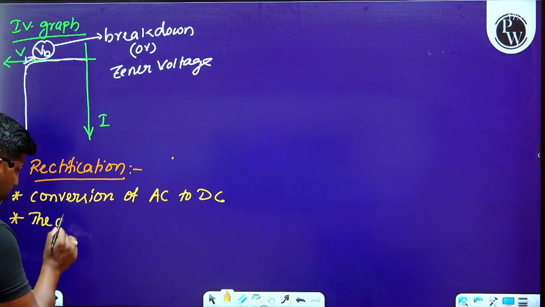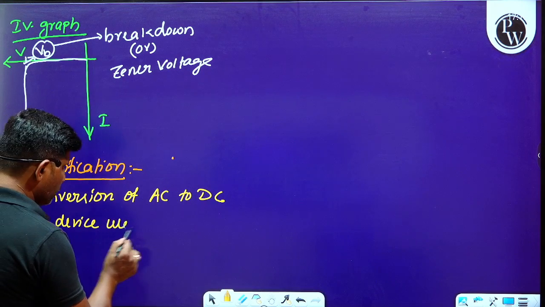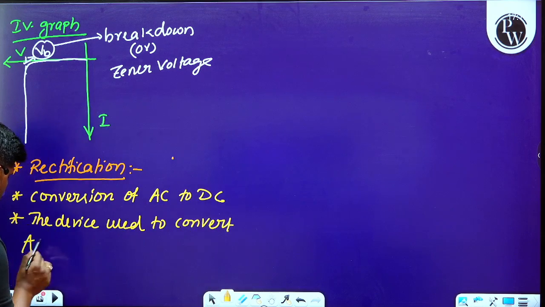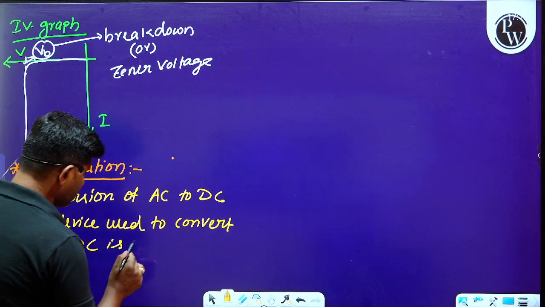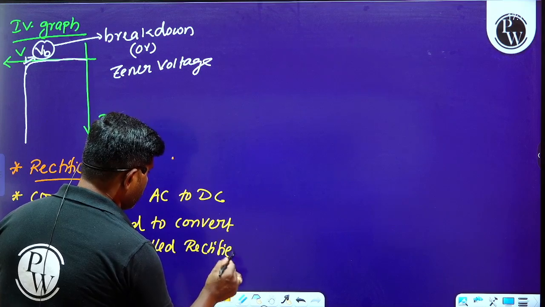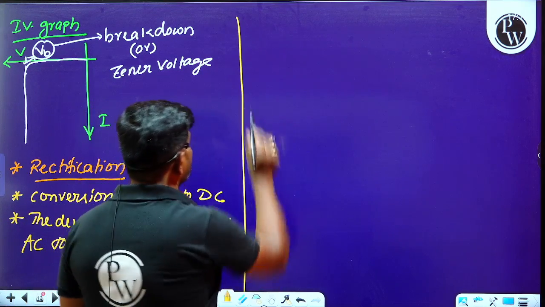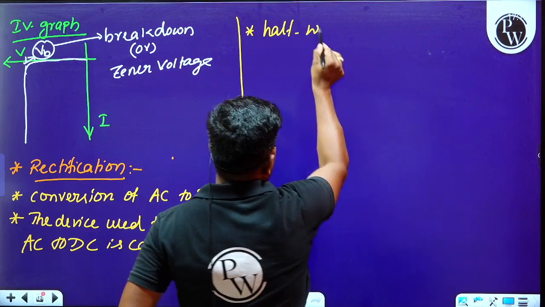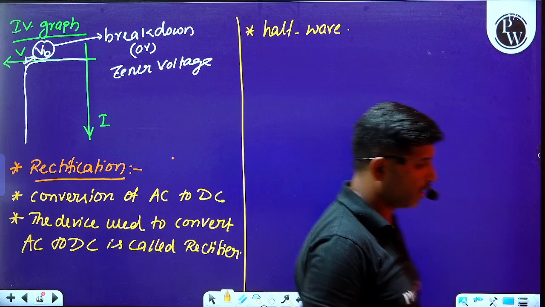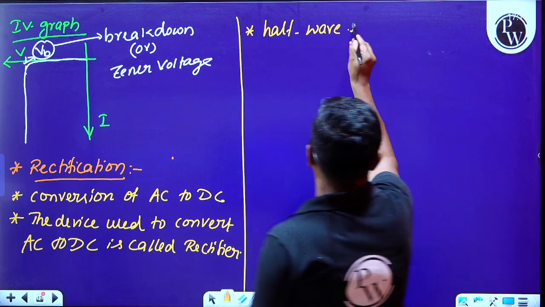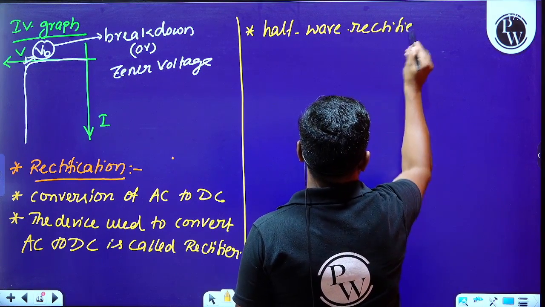And the device used to convert AC to DC is called a rectifier. Okay, so please have a look here. There are two types of rectifiers here. One is called a half wave rectifier. Okay, so please observe this. Half wave rectifier. Can we understand this half wave rectifier here?